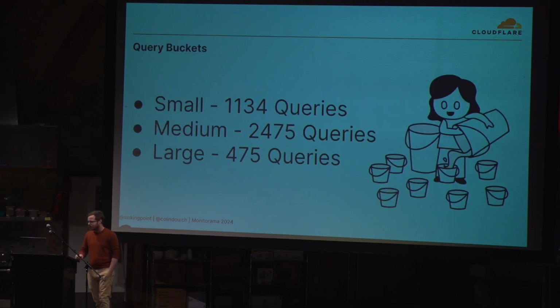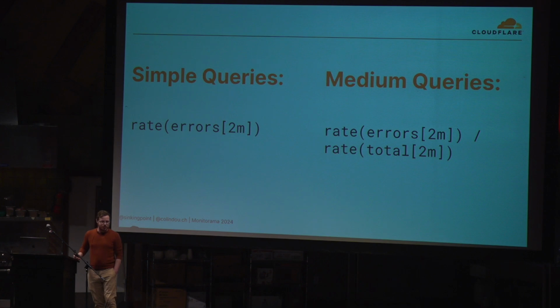Not us. For a bit more of a nuanced comparison, we can split those up into 3 buckets, which we'll call small, medium, and large queries. Here's a breakdown of how many fit into each one. Small queries are going to be 1 time series queries. Medium queries are going to be like 2 to 3 time series, and large queries are going to be more than that. For a bit of demonstration, small queries tend to be like error rates, request rates. Medium queries tend to be ratios, one value over another, or one value over a sum.